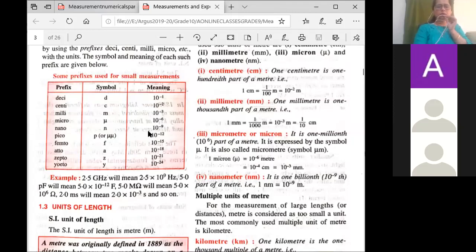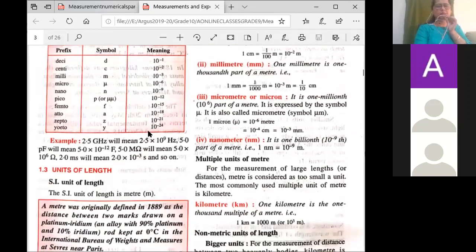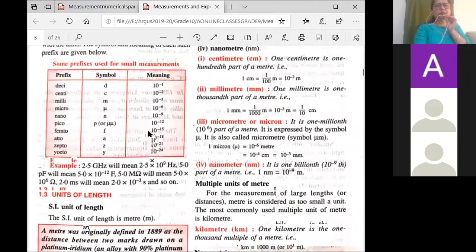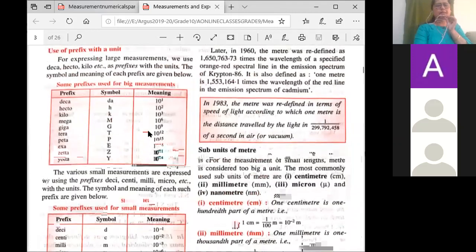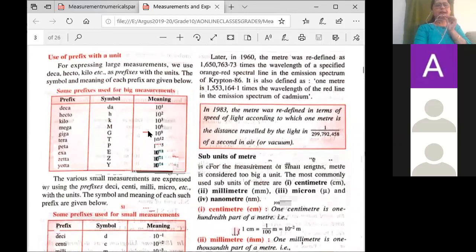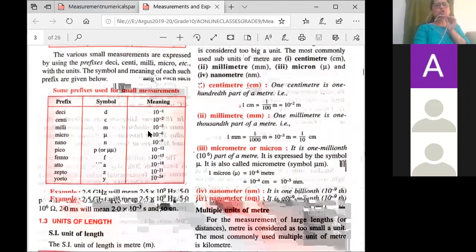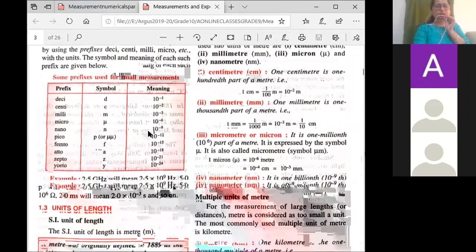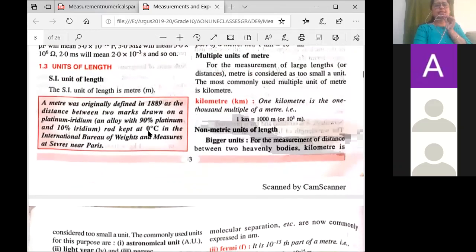Okay. Now, the units of length. These are the bigger units of measurement, okay? You should learn till kilometer, megameter, more than enough. And here you should know till nanometer. Till nanometer is very important. Now, this definition is very important. There are 3 definitions for the main units.